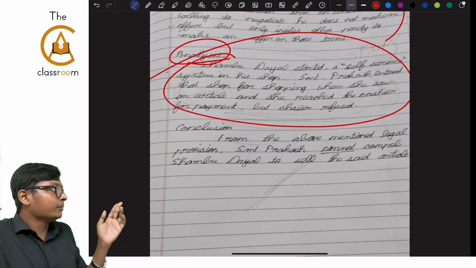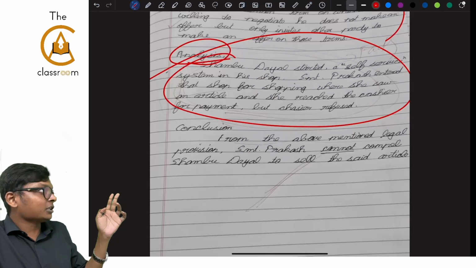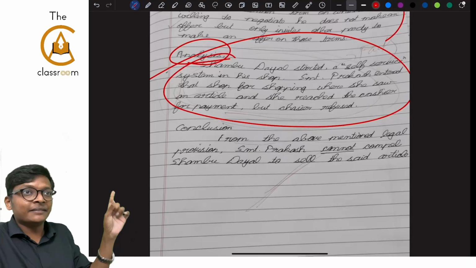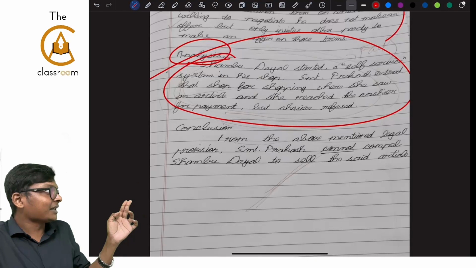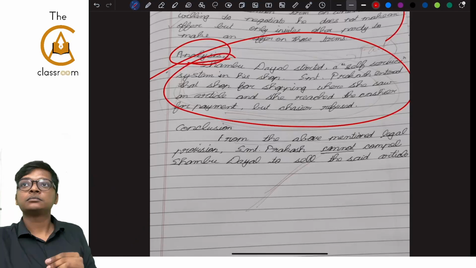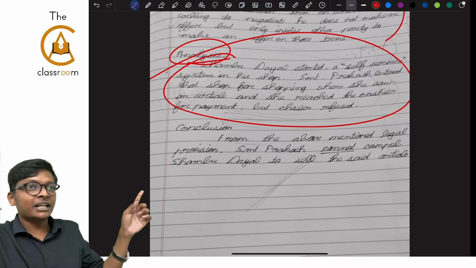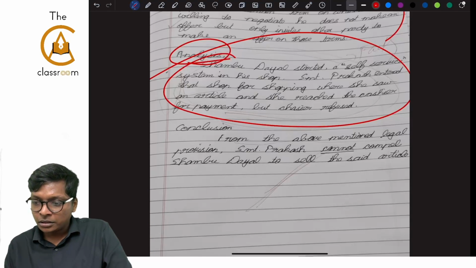Shambhu Dayal started a self-service system in his shop. Srimati Prakash entered the shop for shopping. This is invitation to offer. Next line, where she saw an article, she reached the cashier for payment. That is offer made. The cashier refused. He did not accept. That means you have to categorize this.